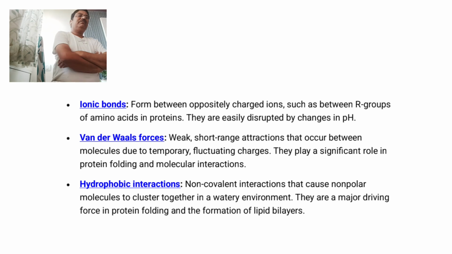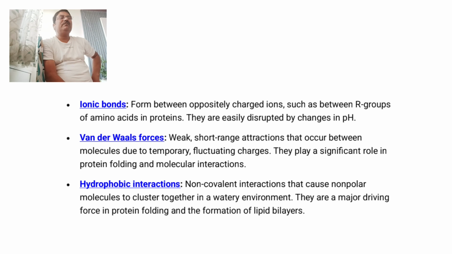Now these bonds are formed between oppositely charged ions, such as between R groups of alpha amino acids in proteins. They are easily disrupted by changing the pH. So the second type of weak bonds observed in various alpha amino acids are ionic bonds.